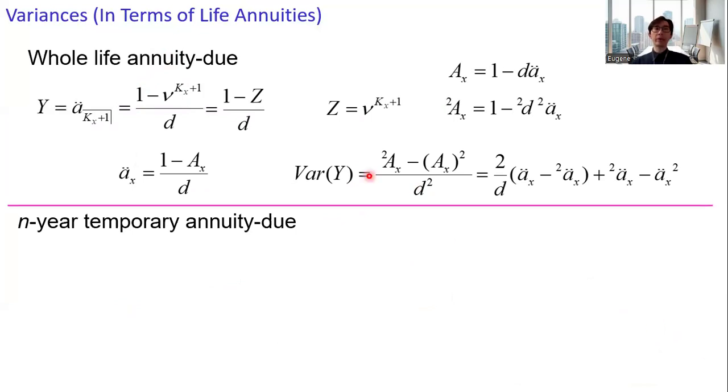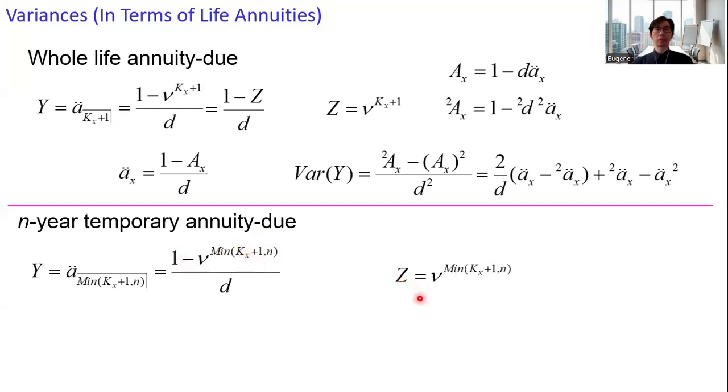Consider the n-year temporary annuity due. A very similar setup. The YZ relationship, and here the random variable Z corresponds to the present value random variable for an n-year endowment insurance. We still have the YZ relationship, Y equals 1 minus Z over d.